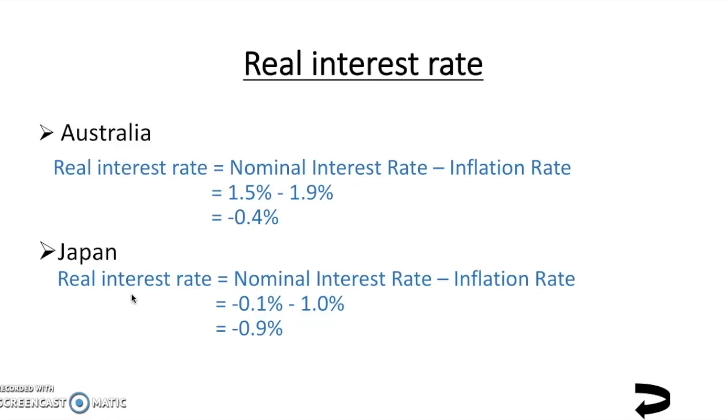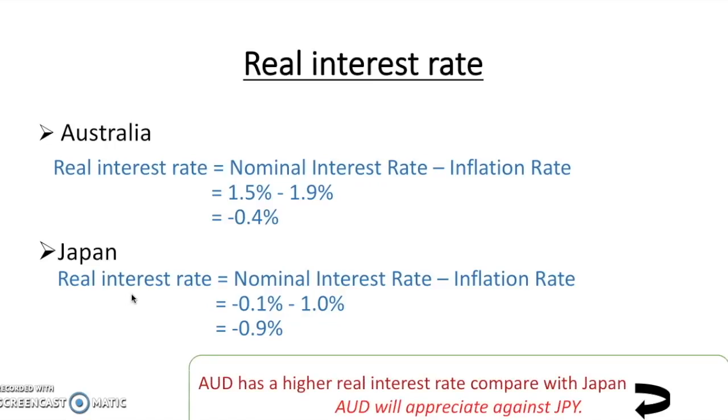From the calculation, we found that the real interest rate of Australia is negative 0.4% and the real interest rate of Japan is negative 0.9%. Australia has a higher interest rate. This will increase the exchange rate, which will encourage capital inflow and increase the demand for the AUD.